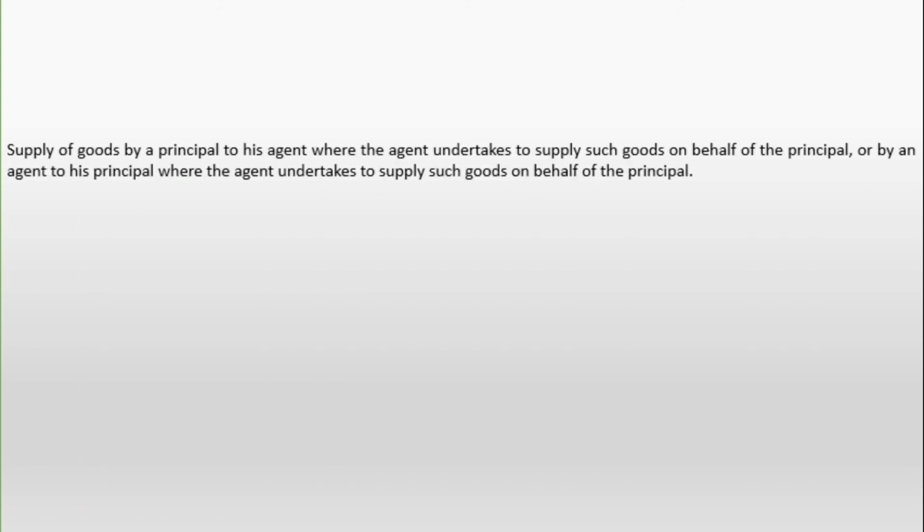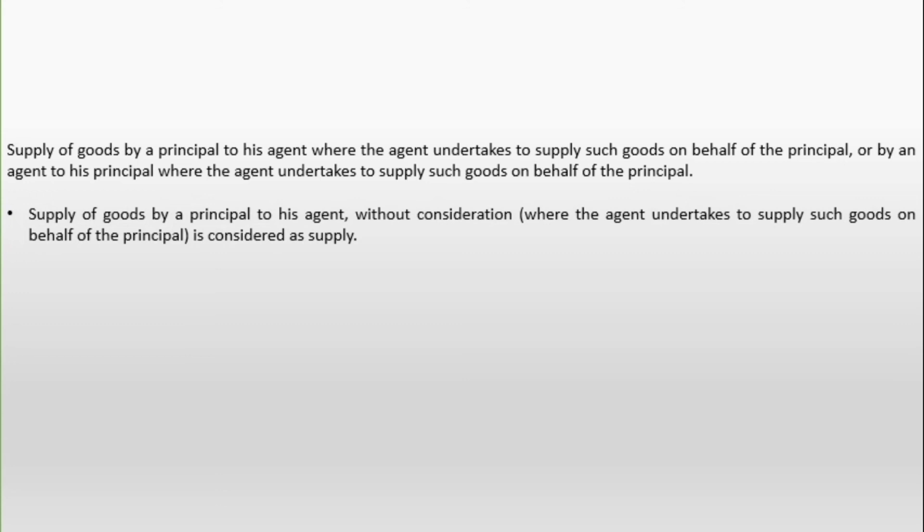Now we will discuss principal and agent: supply of goods by principal to agent, where the agent undertakes to supply such goods on behalf of the principal, or by an agent to principal, where the agent undertakes to supply such goods on behalf of the principal. Here two things are happening. First, supply of goods by a principal to his agent without consideration is considered as a supply.